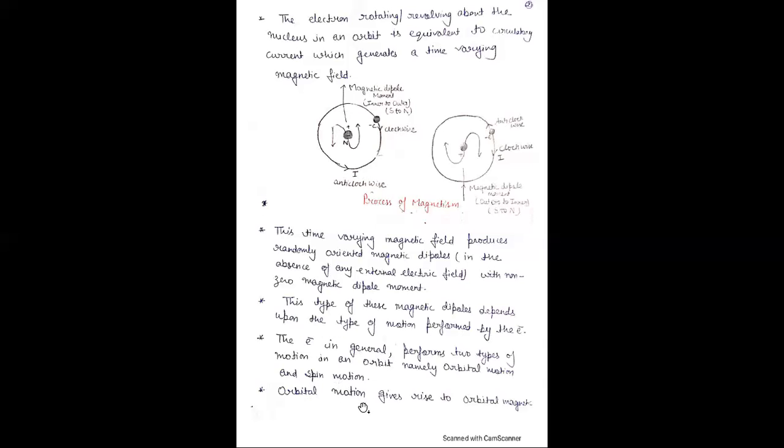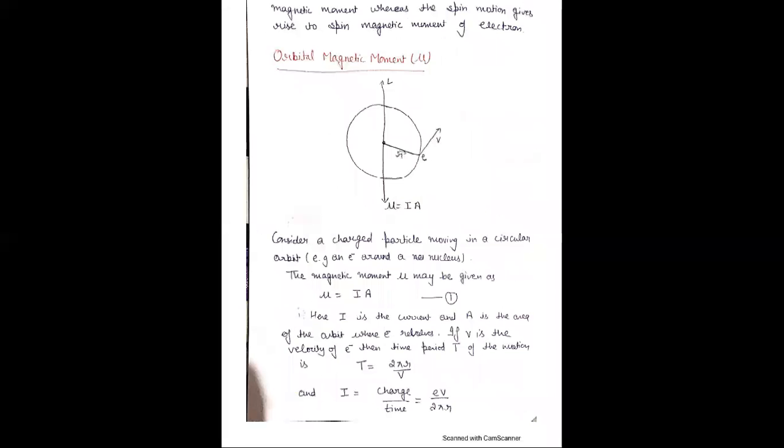Orbital motion gives rise to orbital magnetic moment, and spin motion gives rise to spin magnetic moment of the electron. Let's discuss firstly what is orbital magnetic moment. An orbital magnetic moment is due to the orbital motion of the electron.